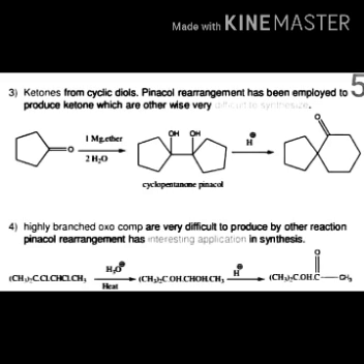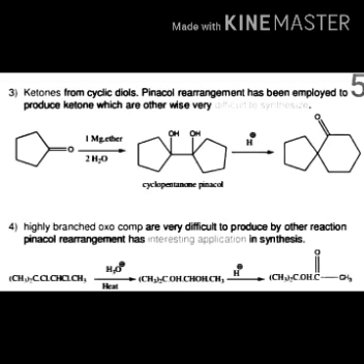Pinacol rearrangement has an interesting application in synthesis. 2,3-dichloro-2-methylbutane upon hydrolysis gives 2-methylbutane-2,3-diol, which on protonation gives 3-hydroxy-3-methylbutan-2-one.